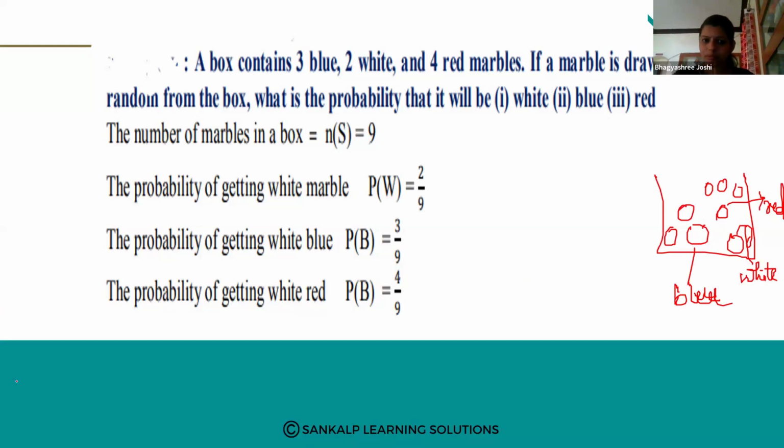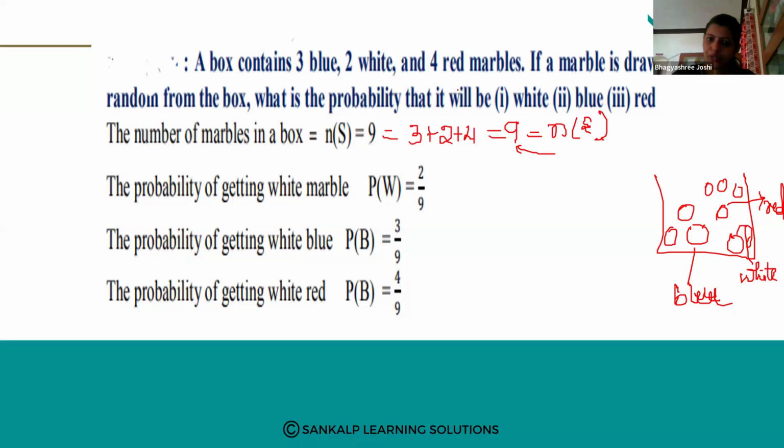For that, first we need to find the total number of outcomes. How many marbles are there in the box? 3 blue, 2 white, and 4 red. So 2 plus 4 is 6, 6 plus 3 is 9. That means the total number of outcomes, which I will call n of S, has the value 9.